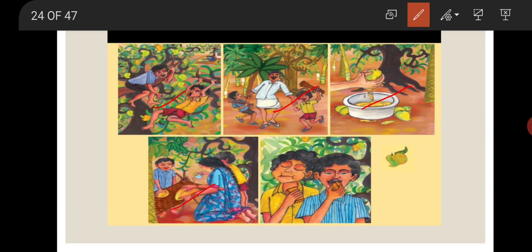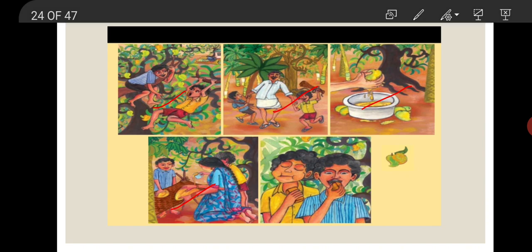In the fourth picture, they strained the pulp and their mother spread this pulp into a thin layer over the mat. At last, Mamidi Tantra is prepared. Both the brothers tasted it and enjoyed it a lot.